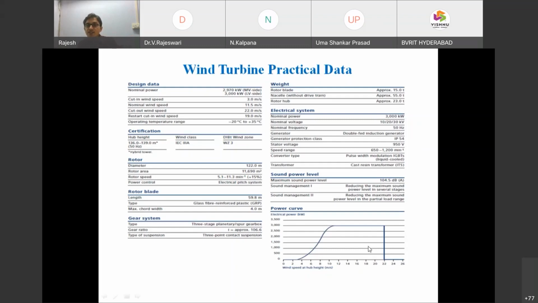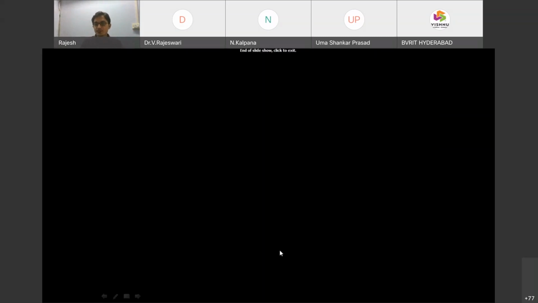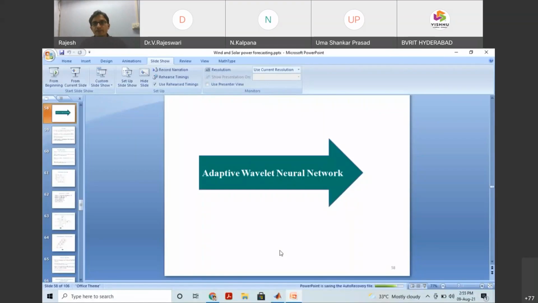This is the wind power curve. That's what initially in the slide number 12 or 13, this slide is there. This is the output curve he has given. So if it is operated at around 12, you will get this 3 megawatts. Is it clear, right? It's visible. 3000 kilowatts, where it is at 12 meters per second. So like that. Okay, I'm completing the PPT.